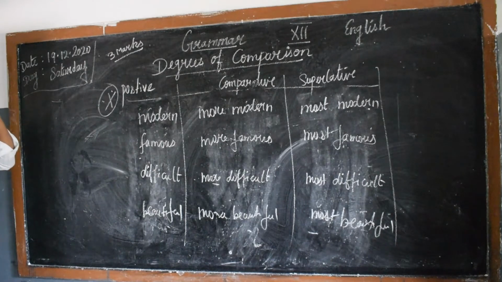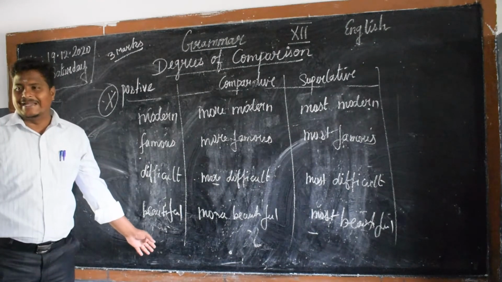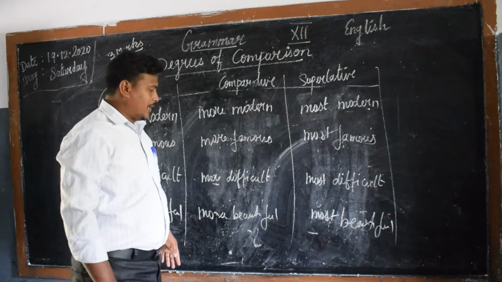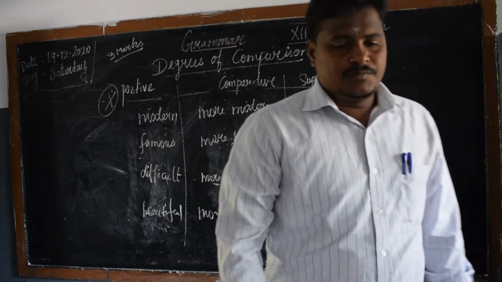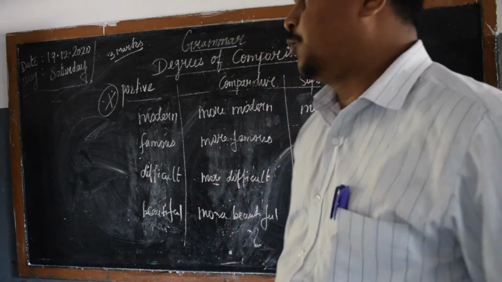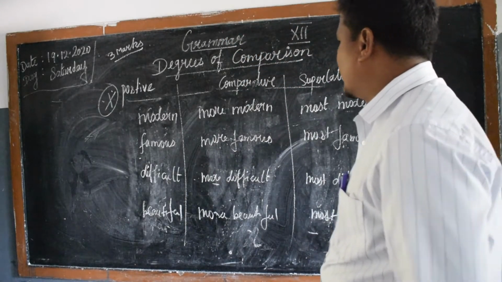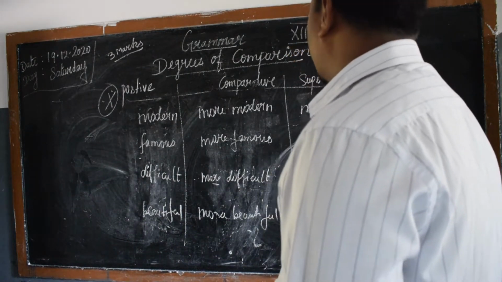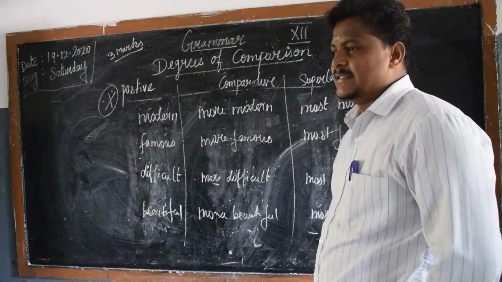Okay. So modern, famous, difficult and beautiful, and also you can write polite. You can add here polite, politer, most polite. Okay, politer and most polite. So modern, famous, difficult, beautiful, these words continuously come in the exam.